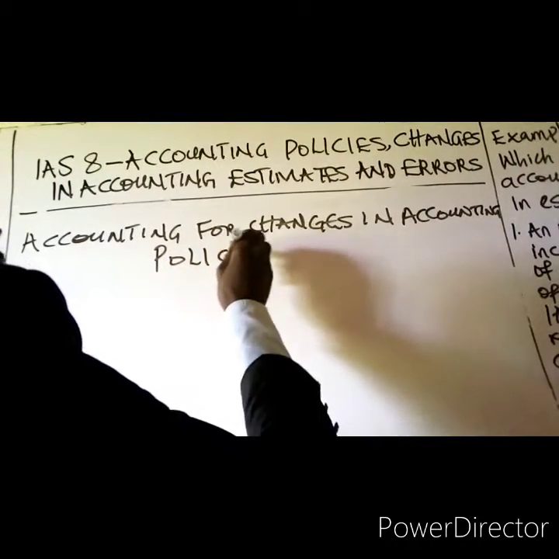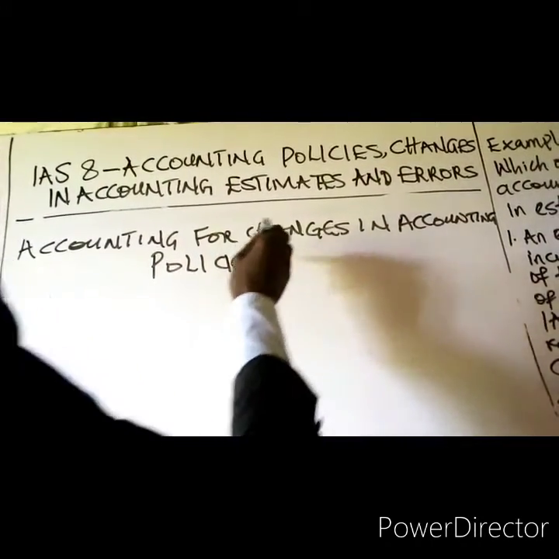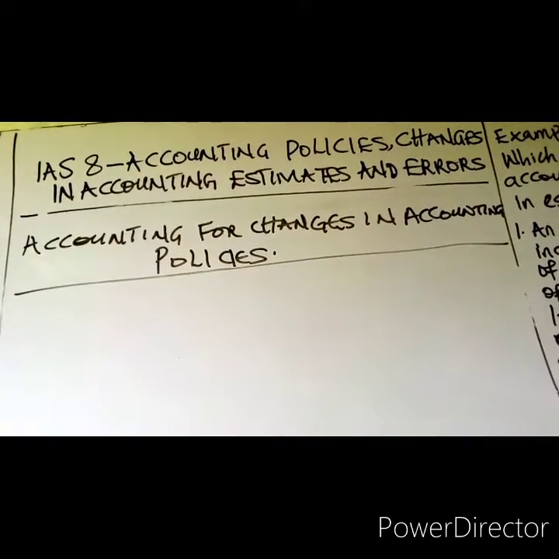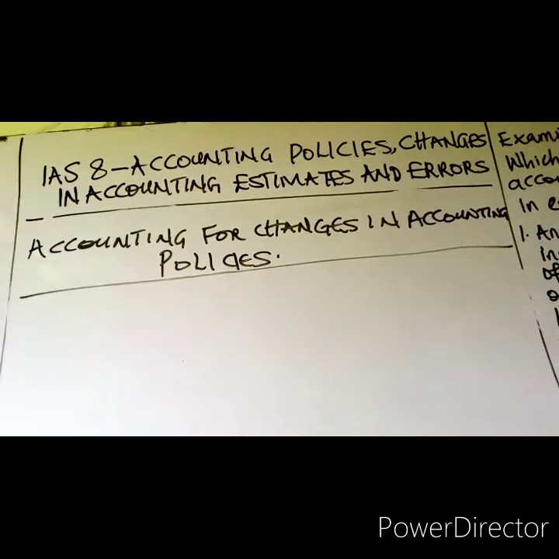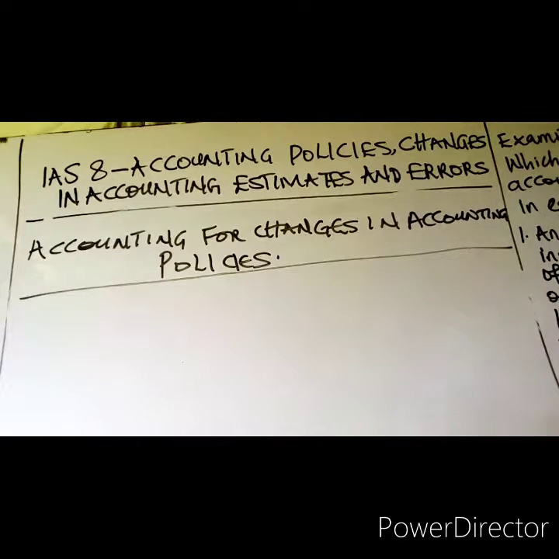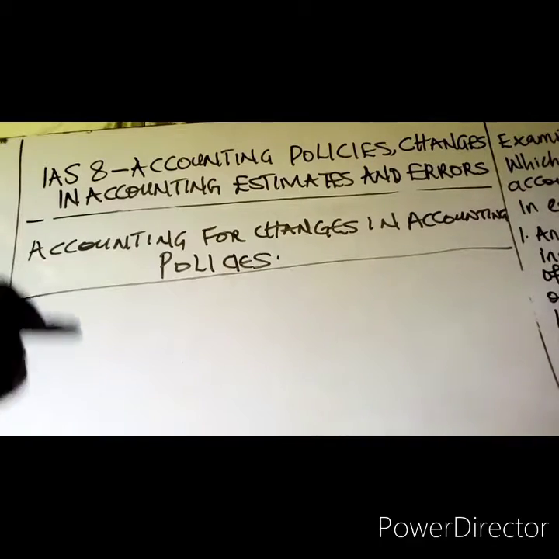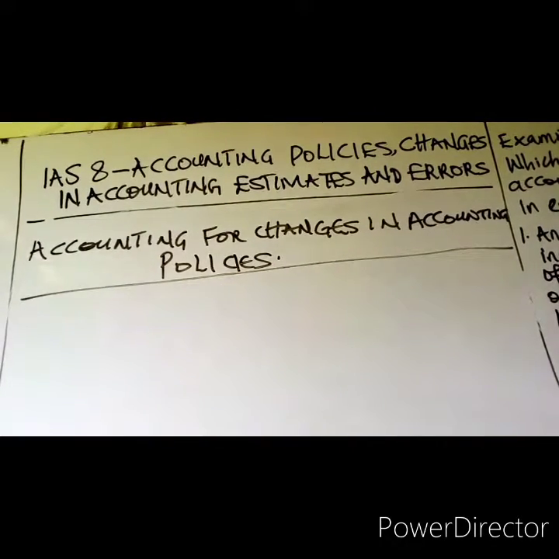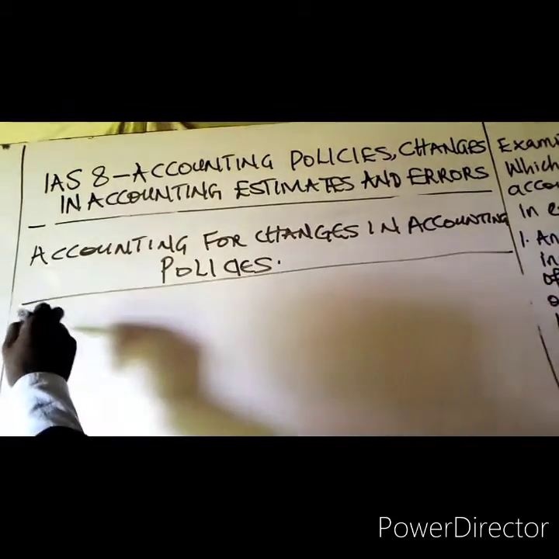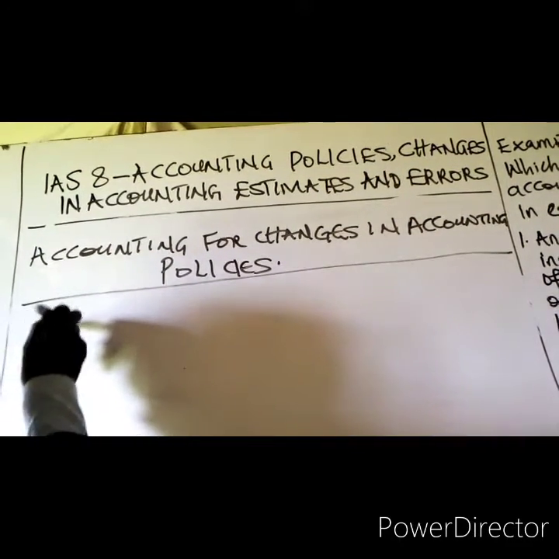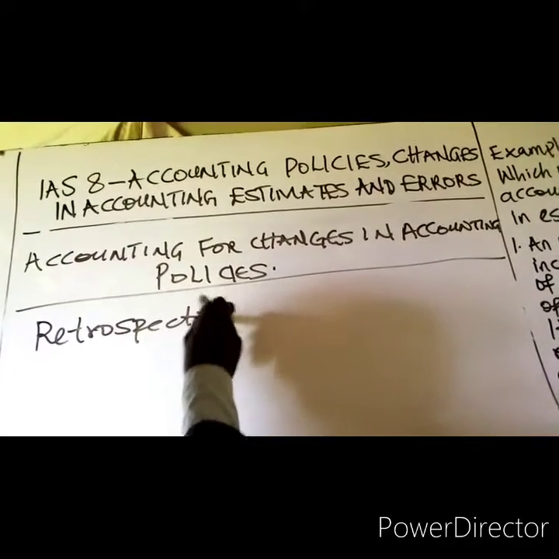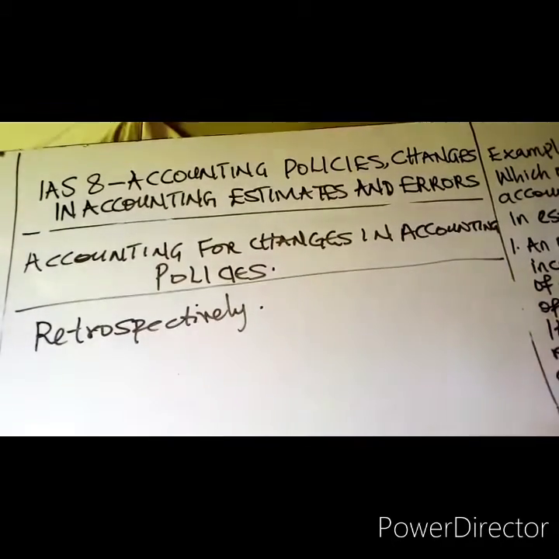How do you account for it? How do you record a change in accounting policies? In accordance with IAS 8, a change in accounting policies should be applied retrospectively. A change in accounting policy should be applied retrospectively. That is the requirement in IAS 8.